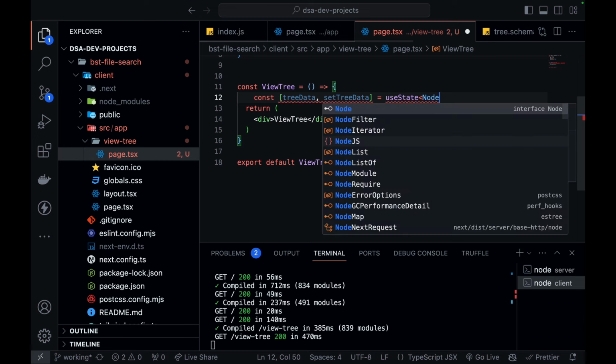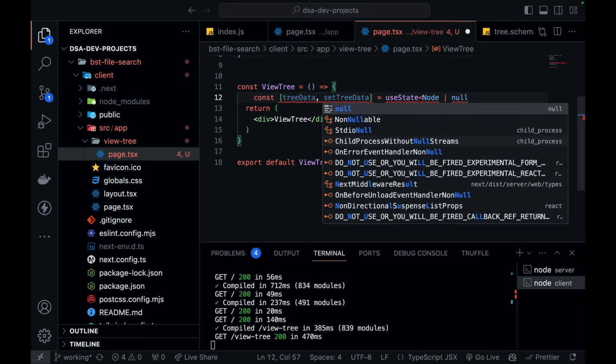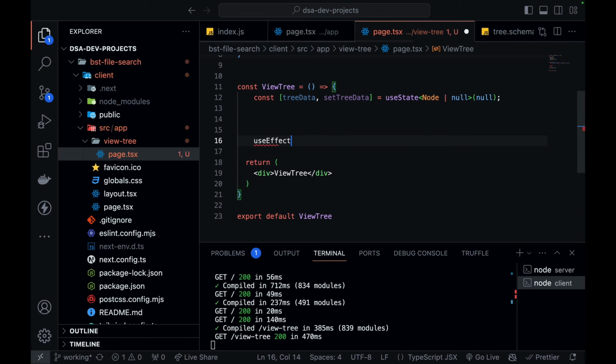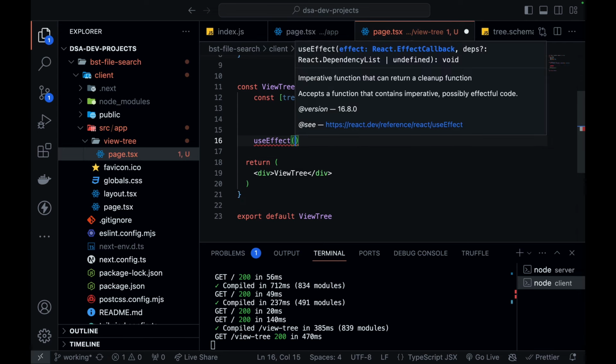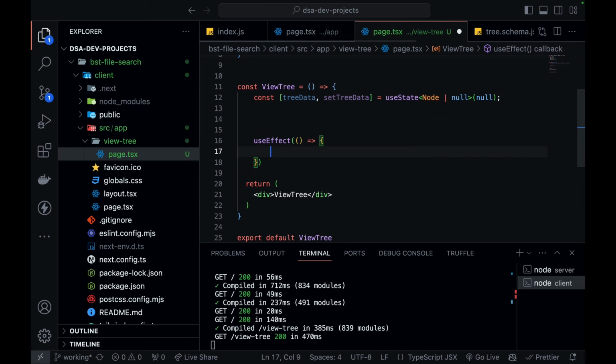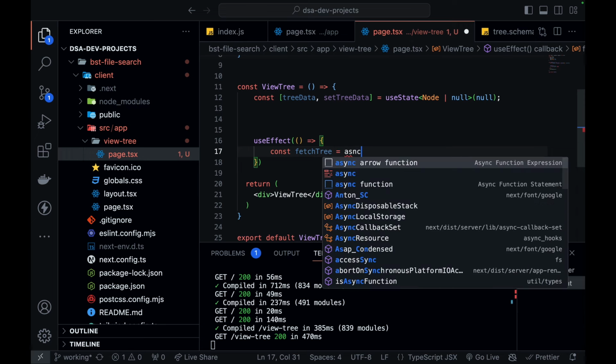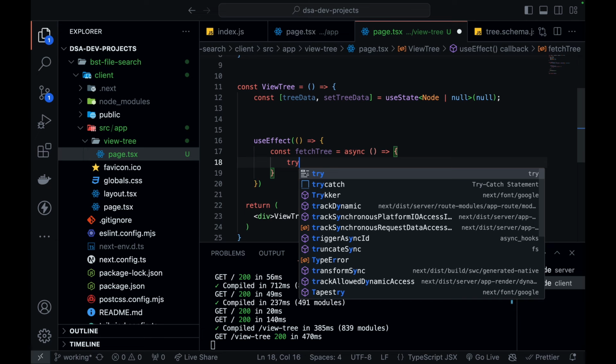Use state. Great. Now I'm going to define useEffect, because as soon as the app page loads, I need to make an API call. Constant fetchTree is equal to, this is a function that I'm writing, an async function, which will have a try-catch block.